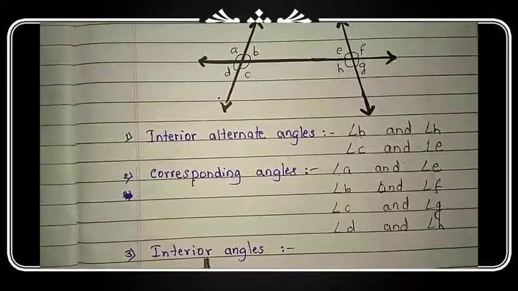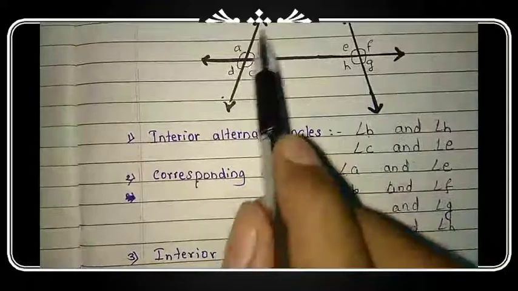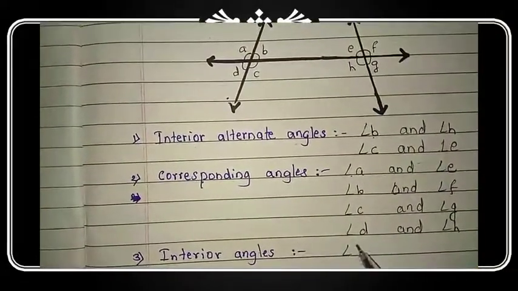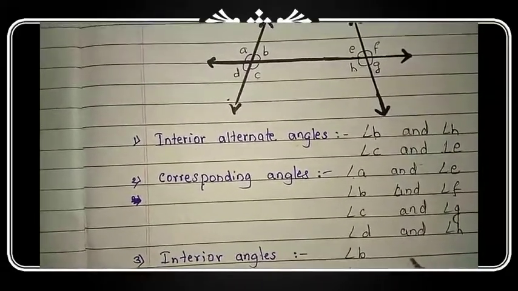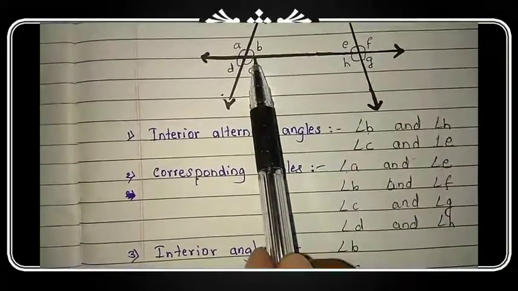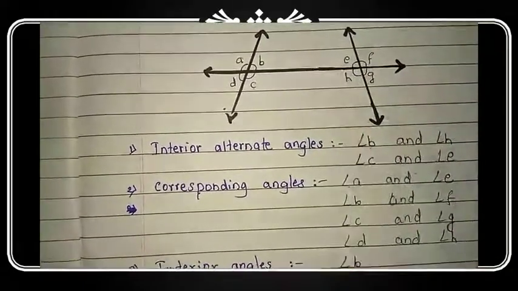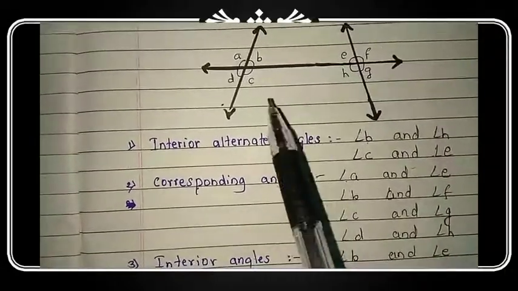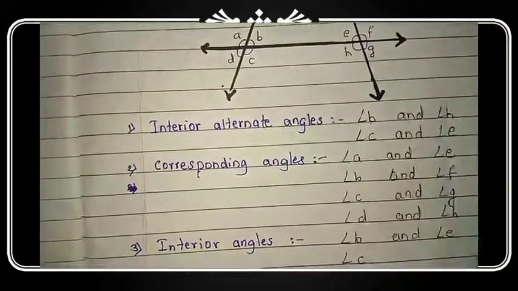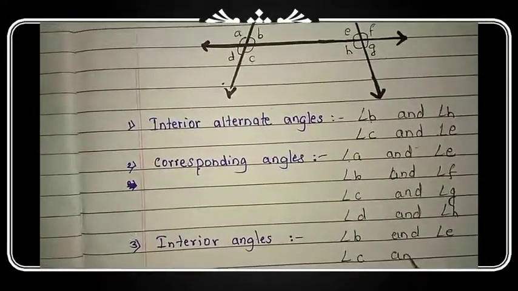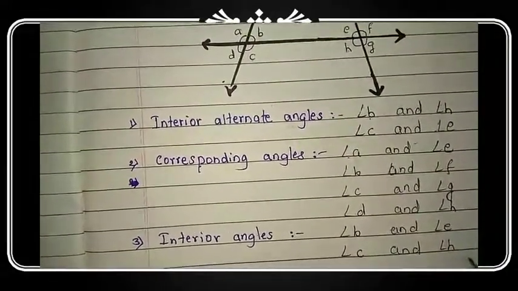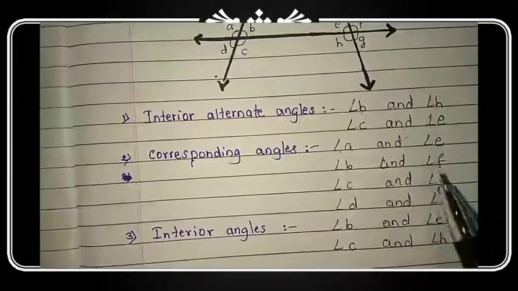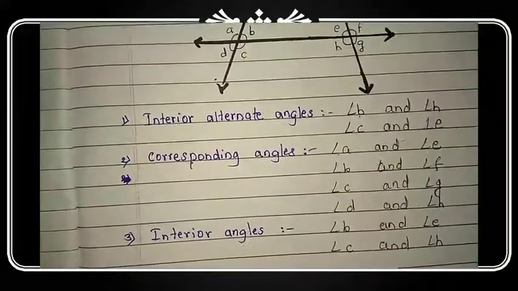Now interior angles. So interior angles, only 4 interior angles are there: B, C, E and H. So interior angle pair of angle B is angle E. And interior angle pair of angle C is angle H. So these are the answers of question number 2. Likewise, you have to write the pairs of angles.